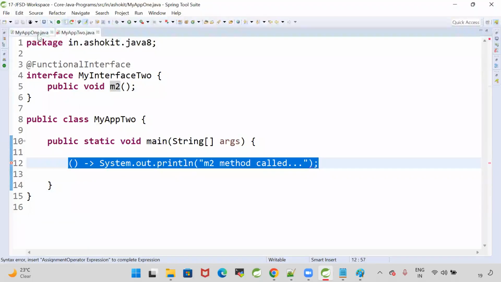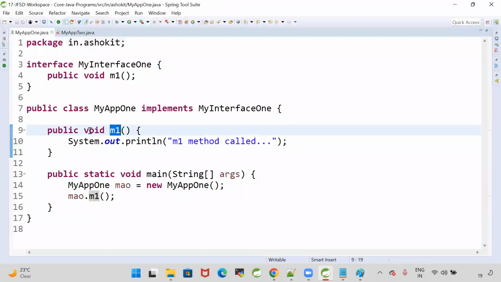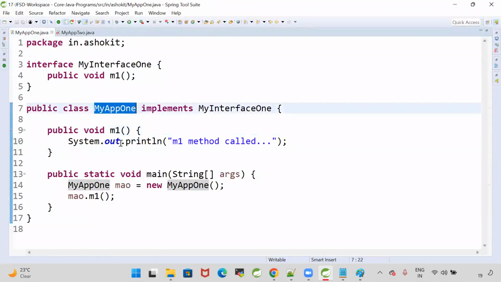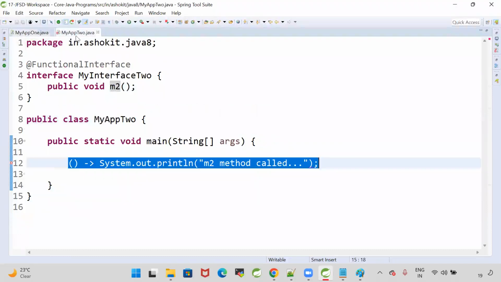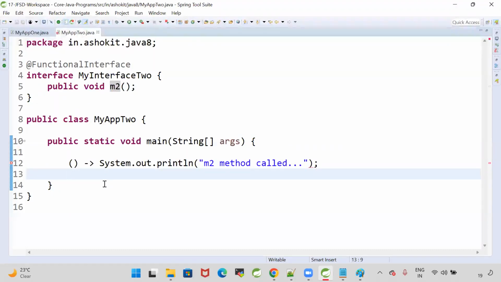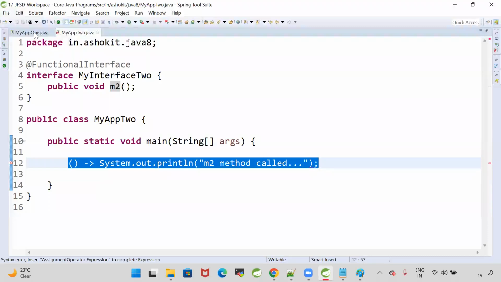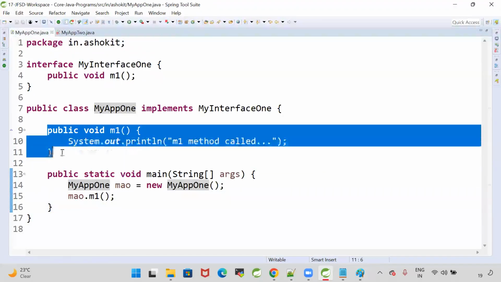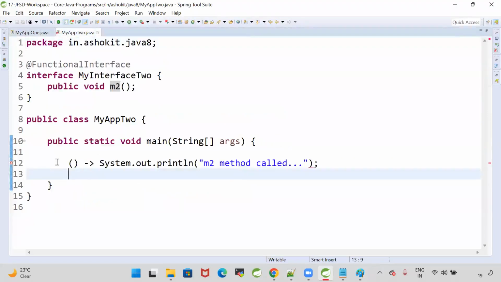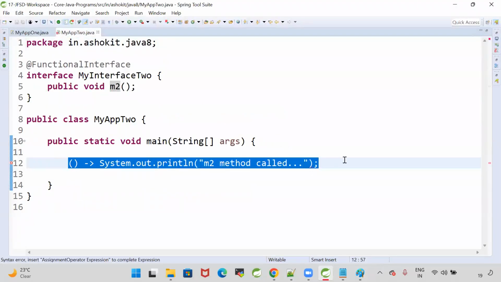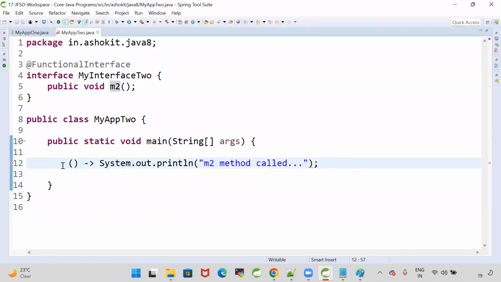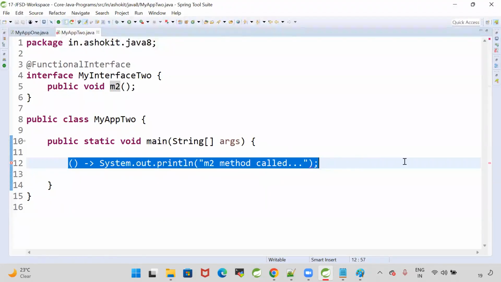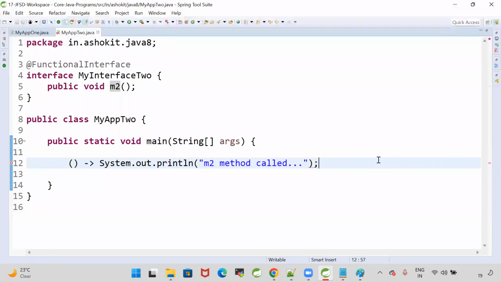Earlier, the method had a name, a return type and a modifier. I created the object for the class and called that method. But now how will you call it? You are writing a lambda to print a message. Earlier also I was printing a message, but by using a method. Now I want to print the message only by using a lambda, not by using a method. I'm writing a lambda to print a message, but how to call this lambda? Lambda means anonymous function. There is no name, no modifier, no return type.